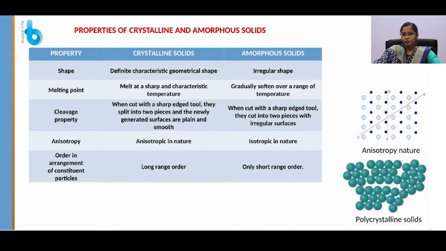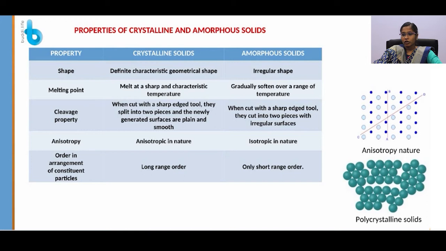Cleavage property. When we cut a crystalline solid with a sharp-edged tool like a knife, we are able to generate another crystalline solid with plain and smooth surfaces. When we cut an amorphous solid with a sharp-edged tool, we end up with irregular surfaces.